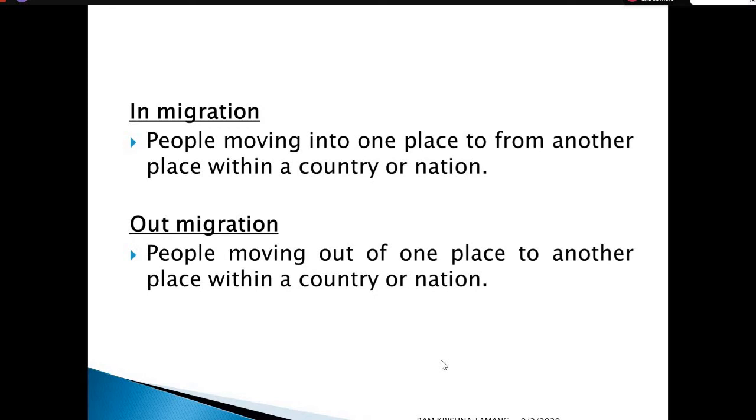In the case of Kathmandu, all the individuals who come from another geographical place or other province are said to be in migration. For the other local government or province, that is said to be out migration. In the context of Kathmandu, that is in migration.